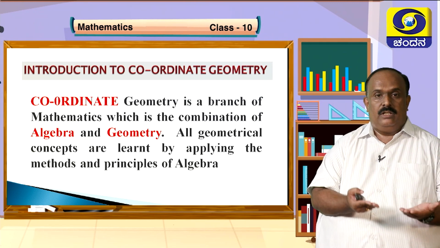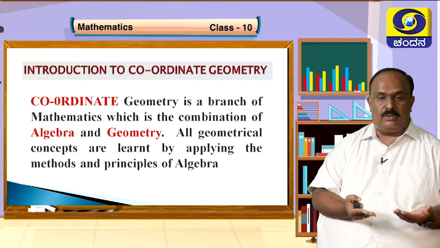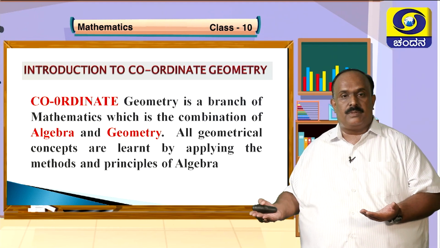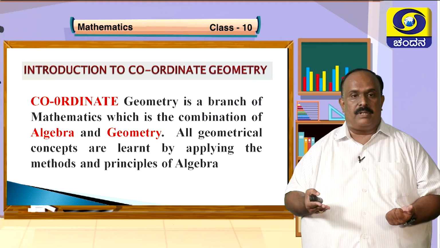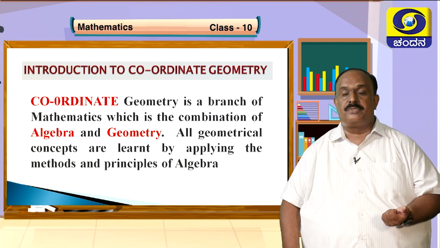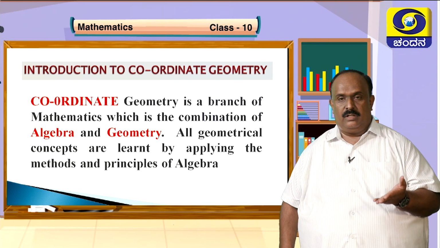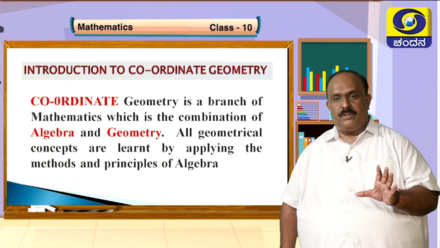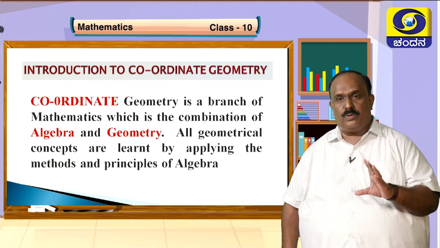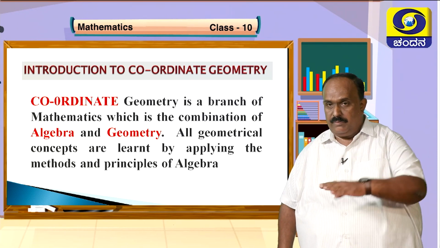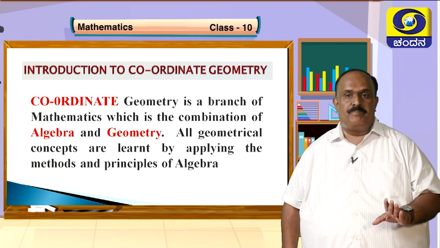Coordinate geometry is a branch of mathematics which is the combination of algebra and geometry. All geometrical concepts are learnt by applying the methods and principles of algebra. So that is coordinate geometry. Here, the word coordinate, you should carefully understand. Algebra will coordinate geometry, and geometry will in turn coordinate algebra.